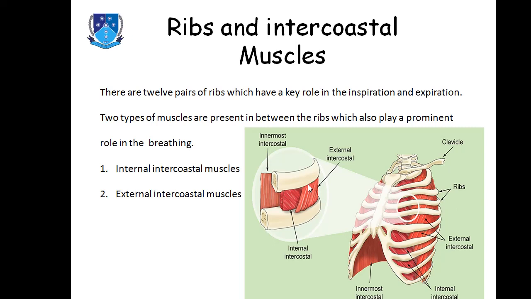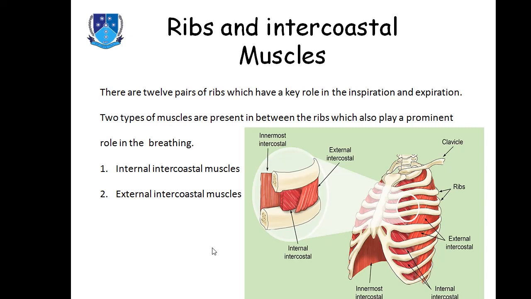But you should be clear over here that the contraction of the external intercostal muscle leads to the inspiration, the inhalation, and the contraction of the internal intercostal muscle leads to the expiration or exhalation. We are going to learn about it in the next slide.